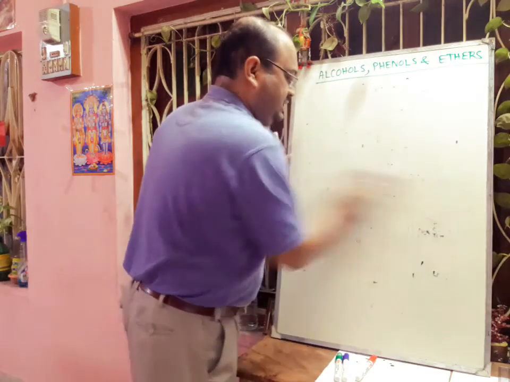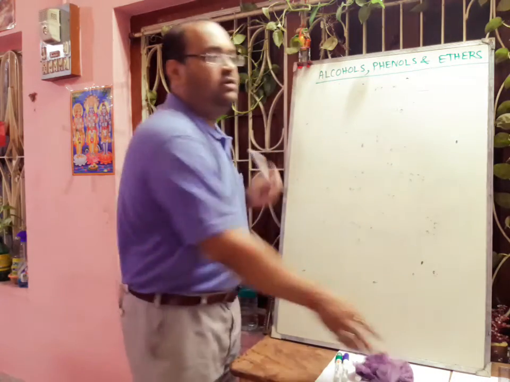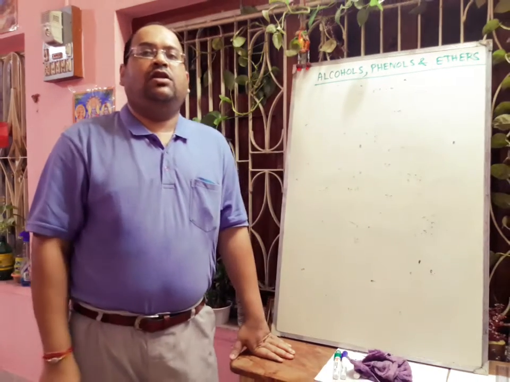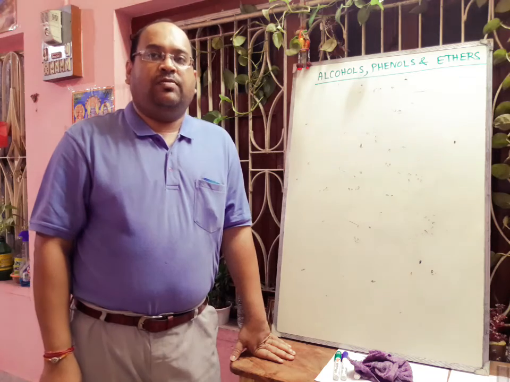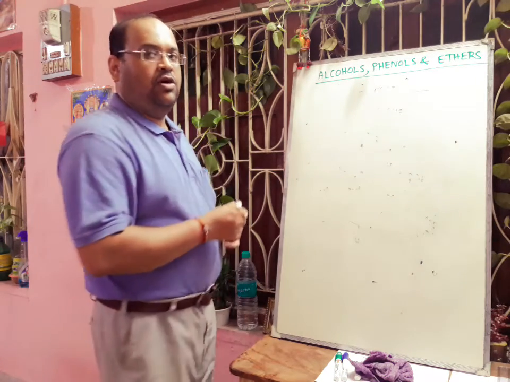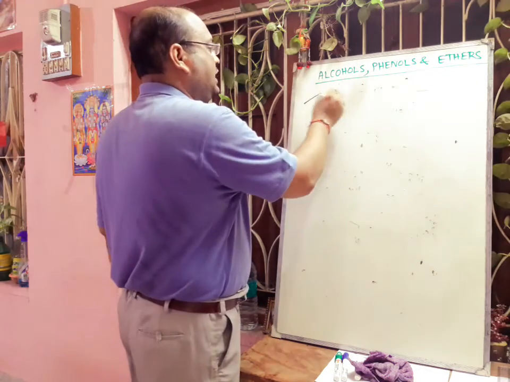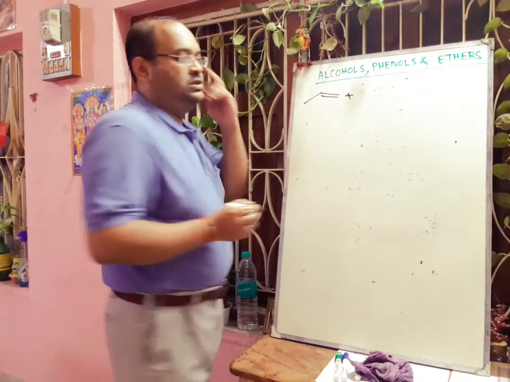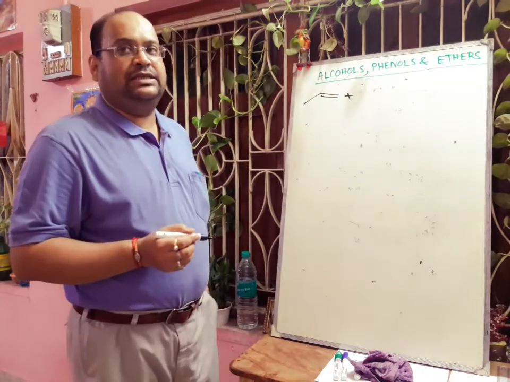Next, another process for preparation of alcohol that we can use is called oxymercuration and demercuration reaction. In the oxymercuration-demercuration reaction we have to use mercuric acetate.